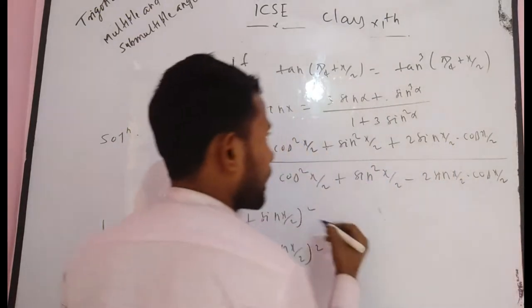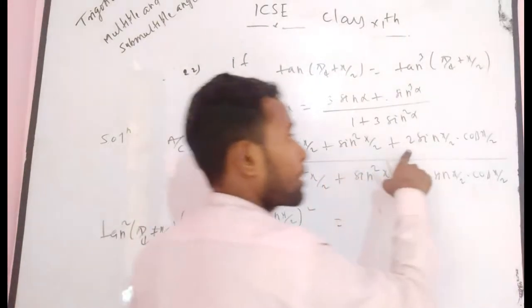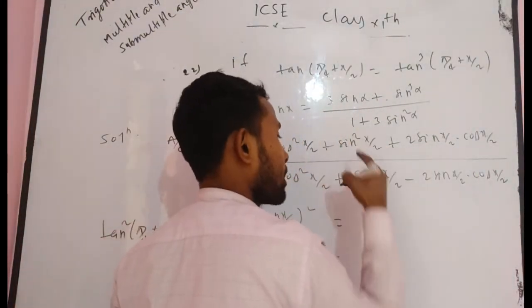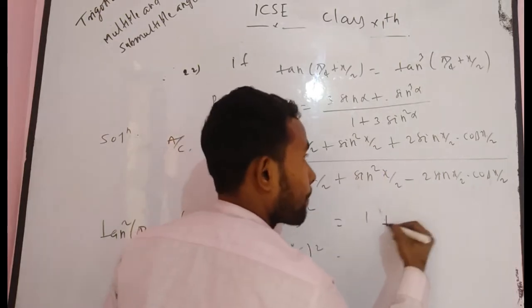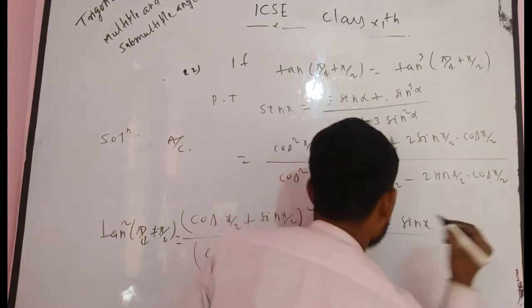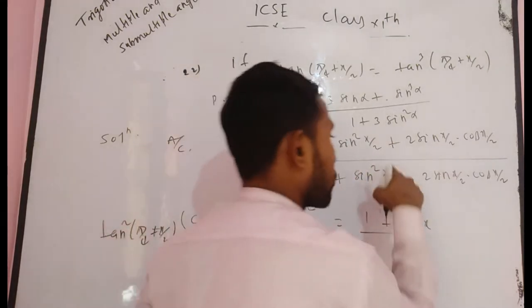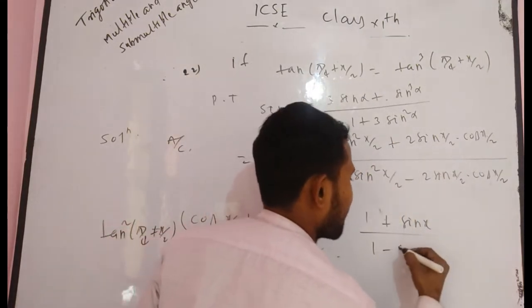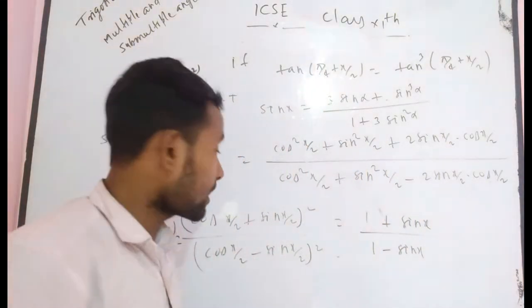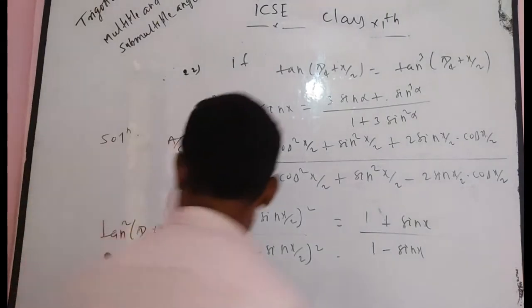Now, in the numerator, you get a square plus b square plus 2ab. That means, I think you know that cos square x/2 plus sin square x/2 is equal to 1, plus 2 sin x/2 cos x/2 is equal to sin x. Here cos square x/2 plus sin square x/2 will be equal to 1 minus sin x. I think you get a good expression which is relevant to tan square of (pi/4 plus x/2).